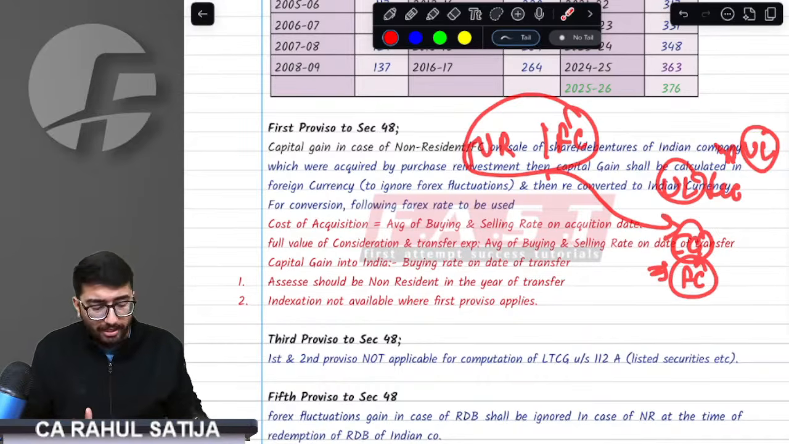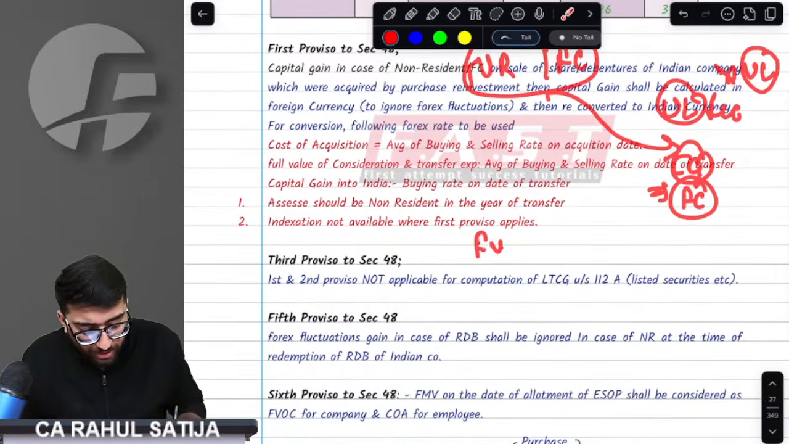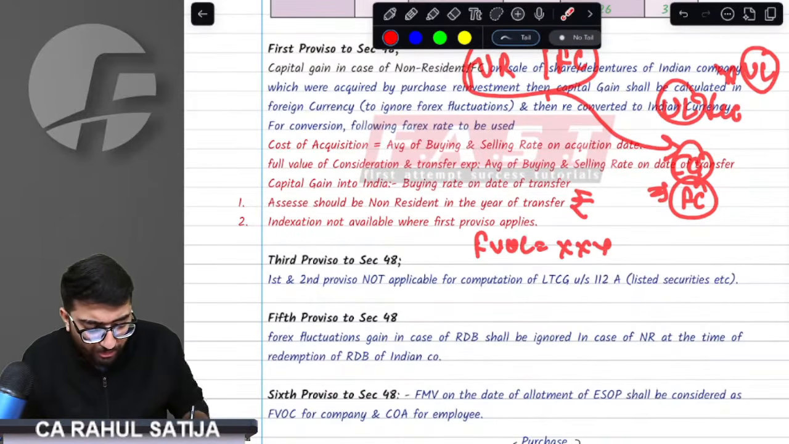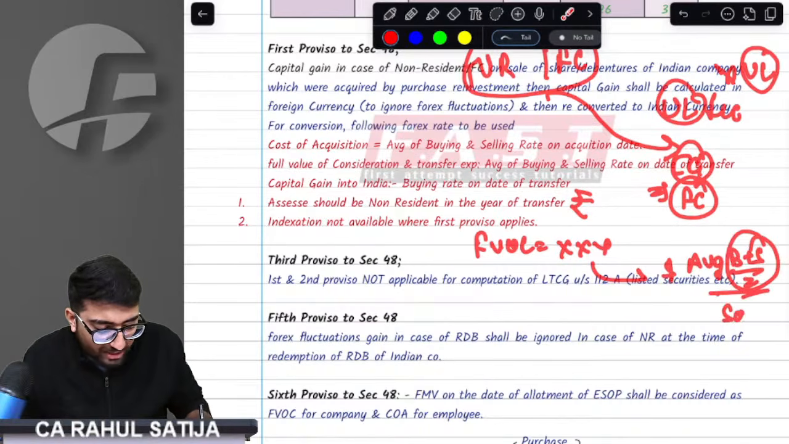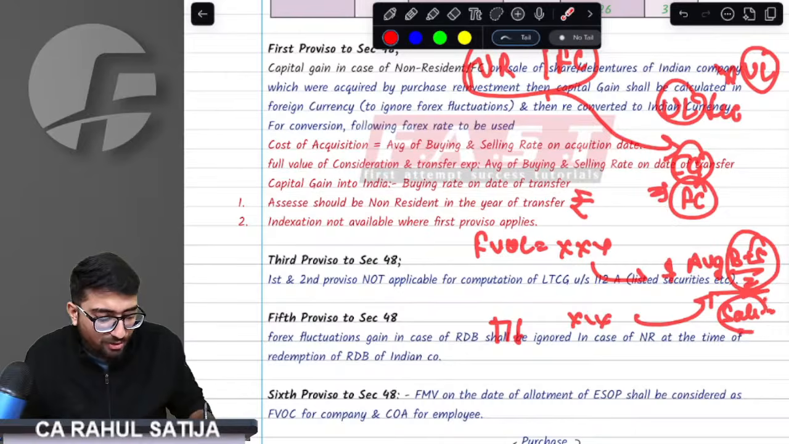How do we calculate the capital gain, sir? Full value of consideration, whatever the rupees calculation is, will be converted to dollars with an average rate, average of buying plus selling divided by 2, this average rate on the date of sale. Transfer expenses in rupees would also be converted with the average rate of buying and selling as on the date of the sale. This will give you the net consideration.